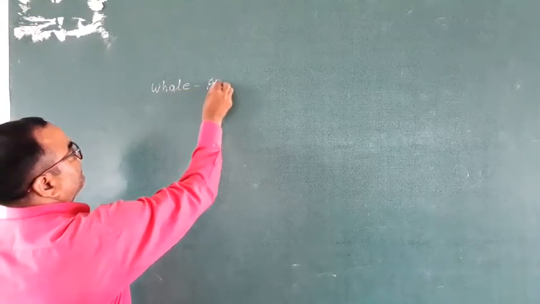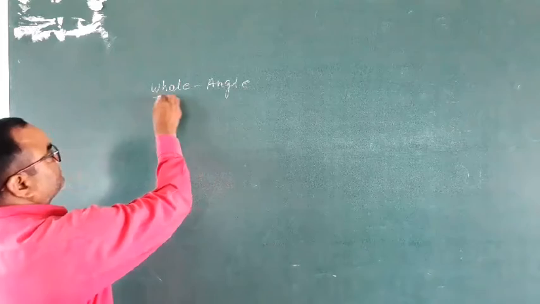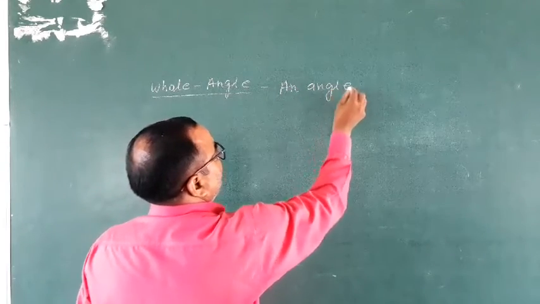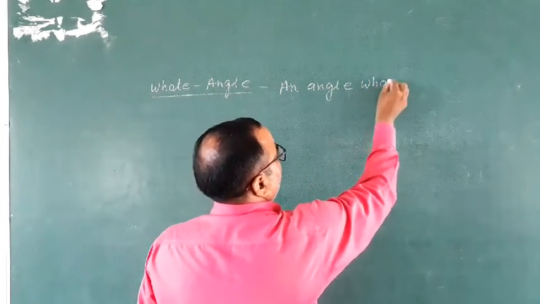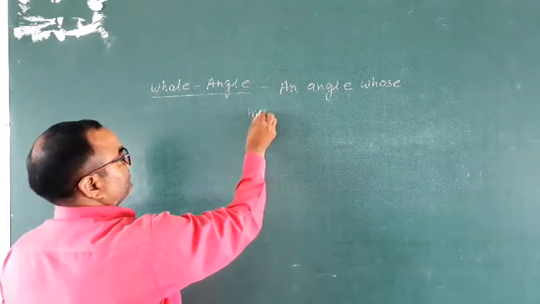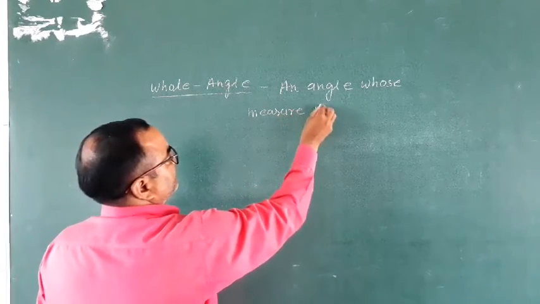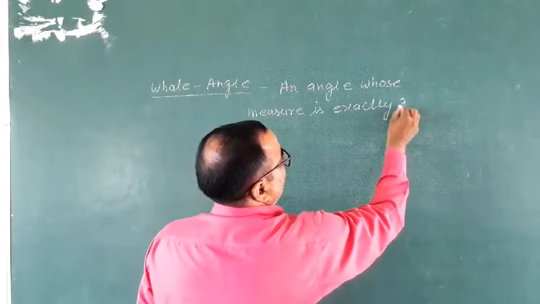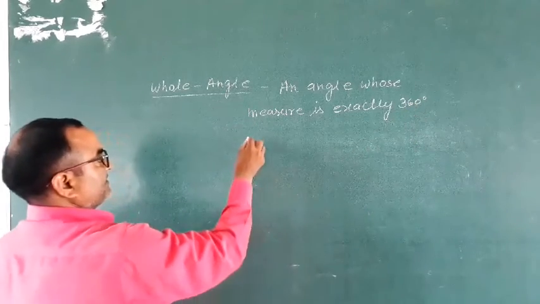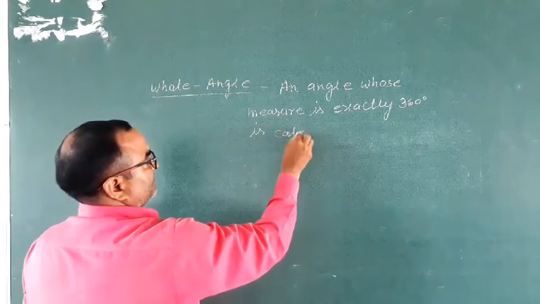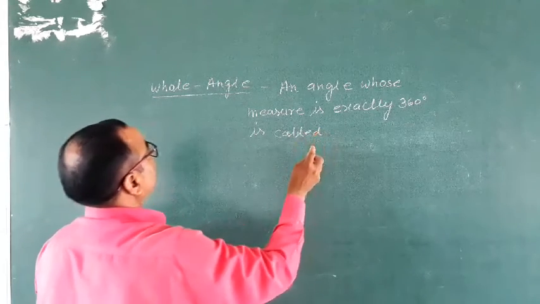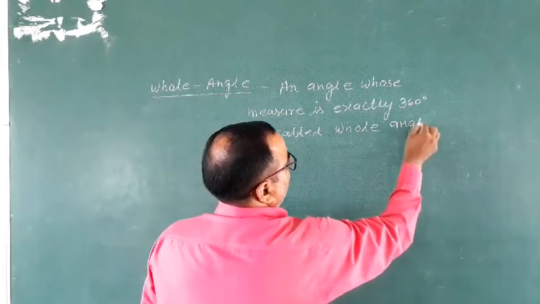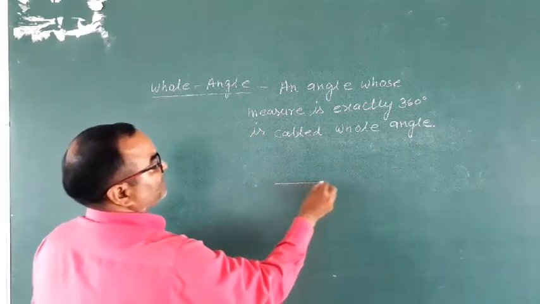A whole angle is an angle whose measure is exactly 360 degree. Draw the figure of a whole angle.